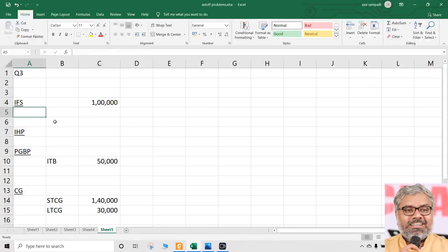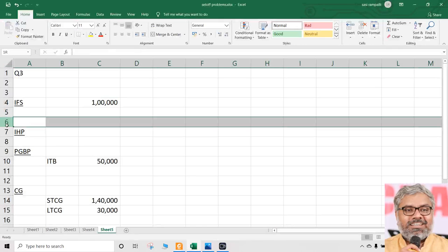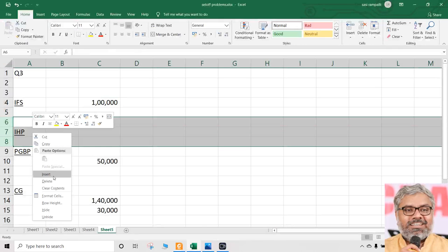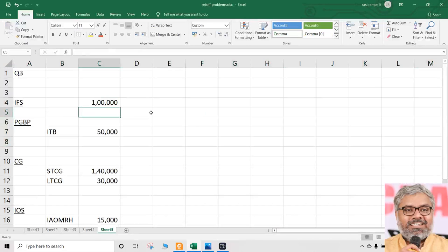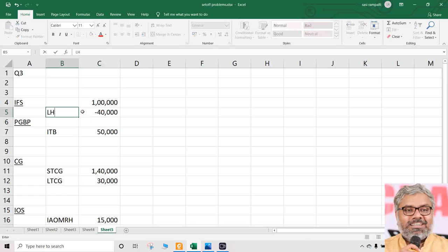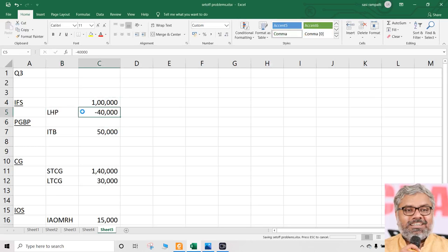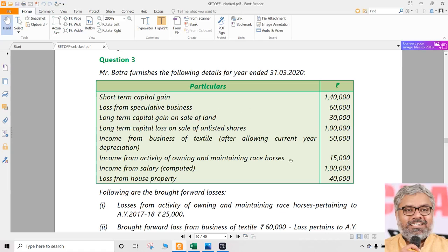But I told you one thing: when there is anything related to income from house property which is a loss, I'm just deleting it for casual understanding purposes. Immediately what you should do, you should just directly set it off against income from salaries. Here you don't need to even think twice. So income from salaries 1 lakh, loss from house property 40,000 can be set off. Directly these two can be set off. Other losses will come to them.